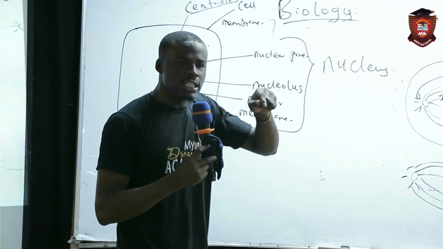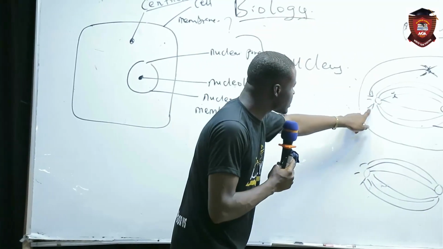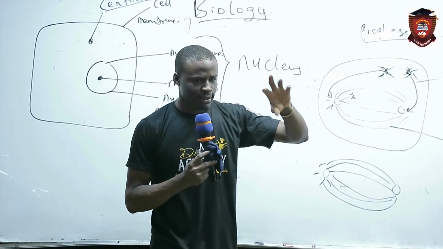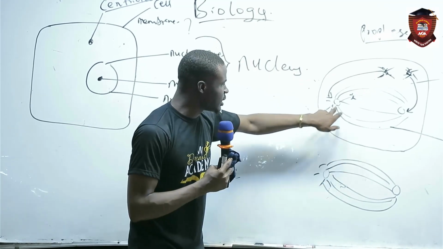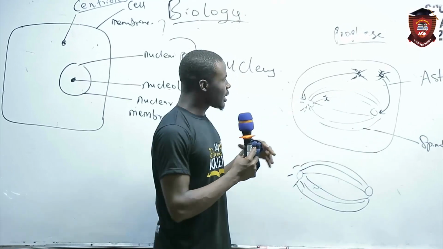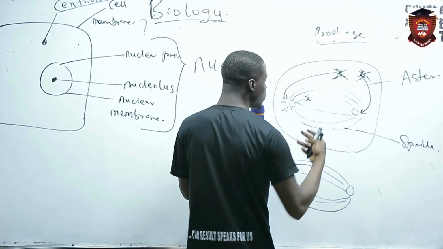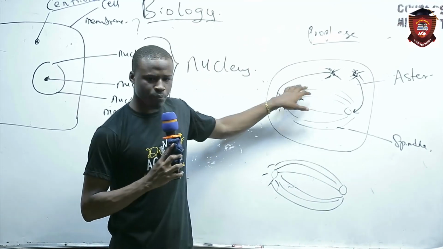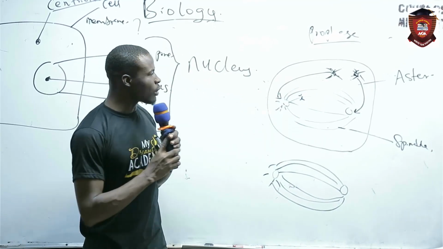And remember, it is from this aster that the spindle tubules develop. Do you understand? It is just like a star. It has these tentacles. Have you seen it? From here, it will now start developing what? Spindle. And they will join together and give this kind of shape.